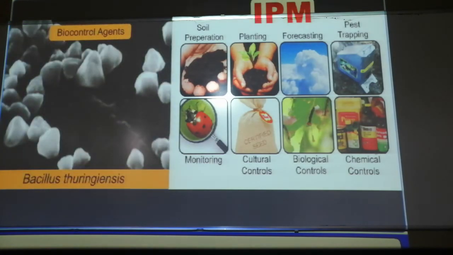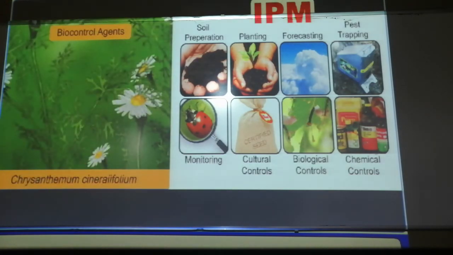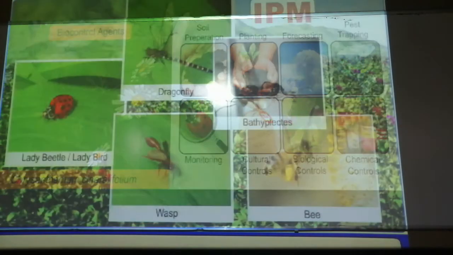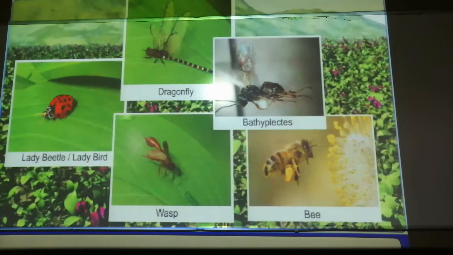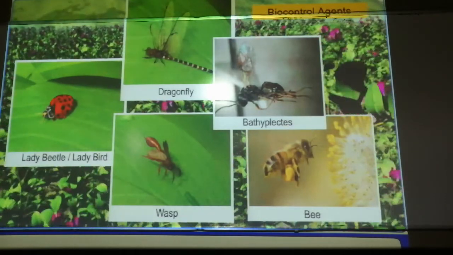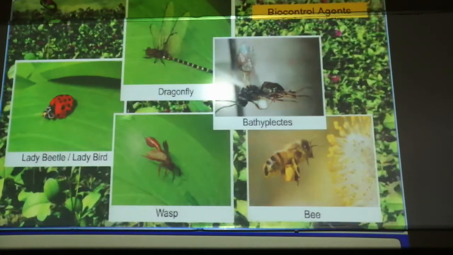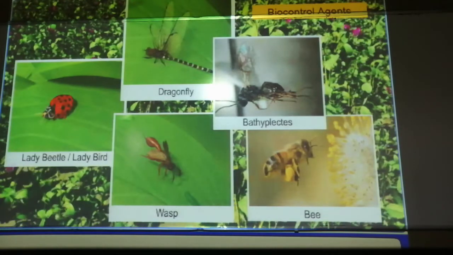So the biocontrols, like these bacteria, Chrysanthemum and BT cotton, are helping in IPM. We have wasps, bees, Bathyplectes, dragonflies and lady beetles, and they are all our biocontrol agents. They remove the pathogen, and they are various beneficial insects, conserved and used in the integrated pest management or IPM program, wherein an ecologically sensitive area is being treated.